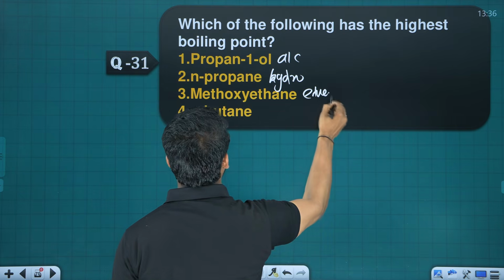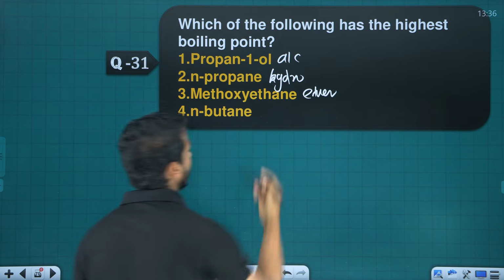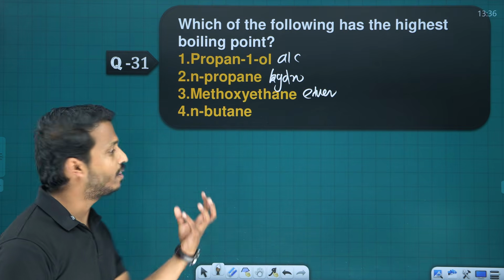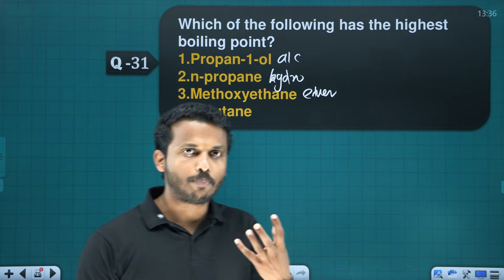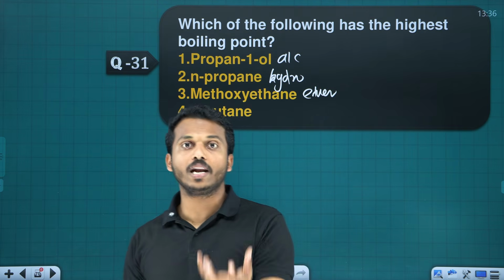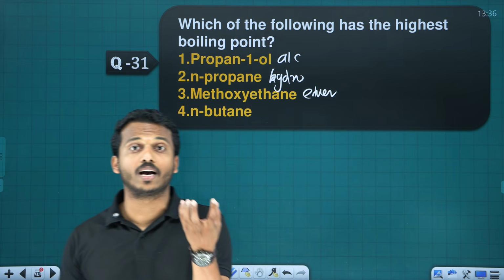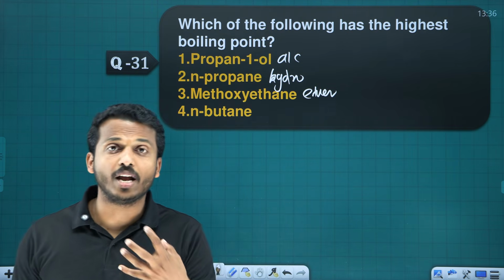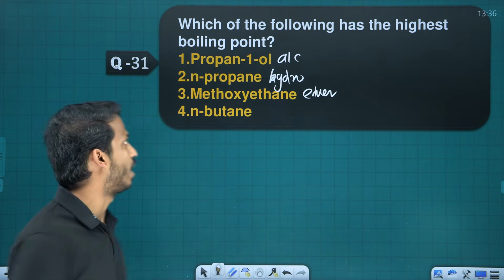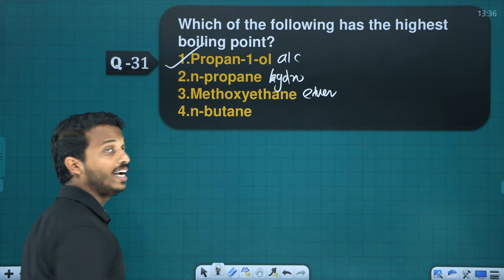Methoxyethane is an ether. And n-butane is again a hydrocarbon. See, the boiling point mainly depends on what? Mass and hydrogen bonding. Which one makes more hydrogen bonding in this one? Alcohol makes more hydrogen bonding.